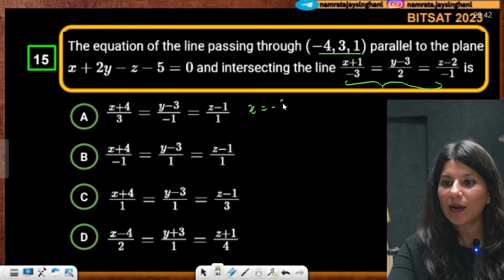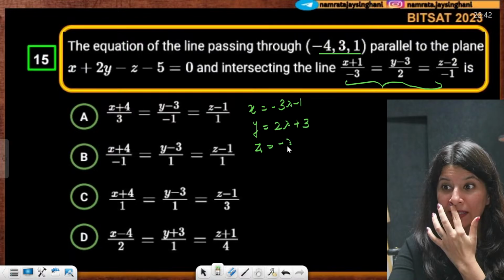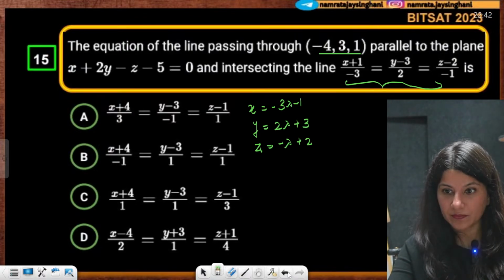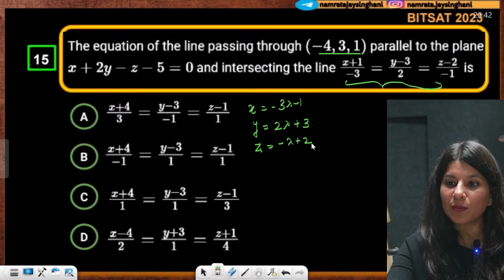x is equal to -3 lambda - 1. y is going to give you 2 lambda + 3. z is going to give you -lambda + 2.